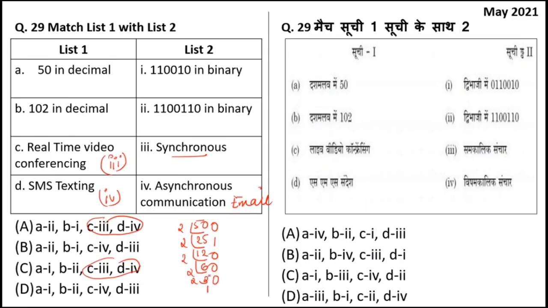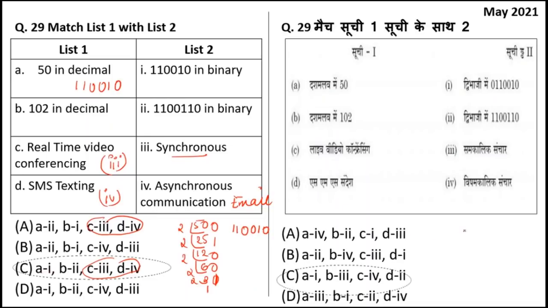Actually, the last remainder will be 1. 2 1s are 2 and the remainder will be 1. So as I told you, the answer should be written in reverse order: 1 1 0 0 1 0. Okay, so let's see which is the answer. 1 1 0 0 1 0. So 50 decimal is this much in binary. So A should be 1, A1. So here the answer should be C, because A is 1 and B is 2.